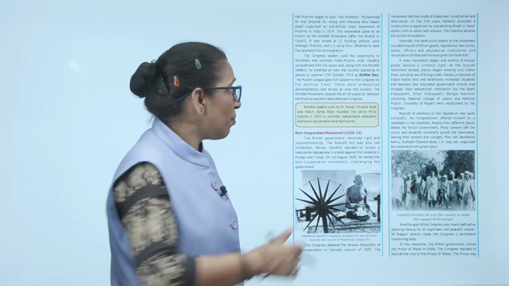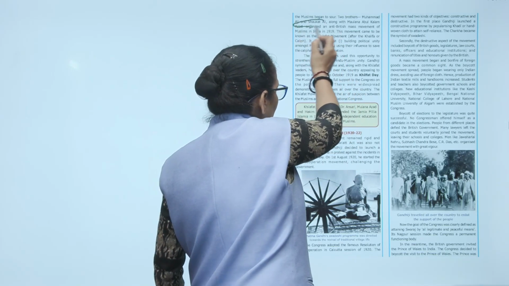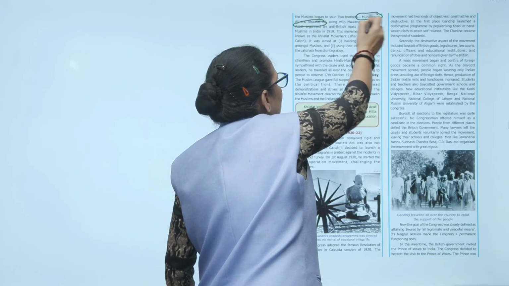Islamic people started to protest against the Britishers for this defeat of the Ottoman Empire of Turkey. In India also, Muslims started to protest against the Britishers. There were two brothers, Muhammad Ali and Shaukat Ali. We also call them the Ali brothers. Along with Maulana Abul Kalam Azad, they organized the anti-British mass movement that is known as the Khilafat movement.